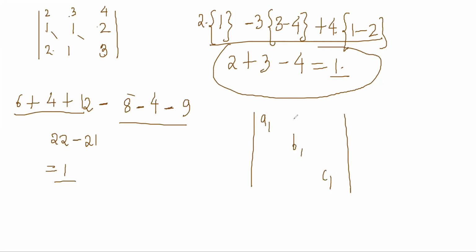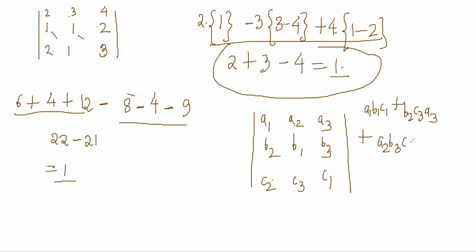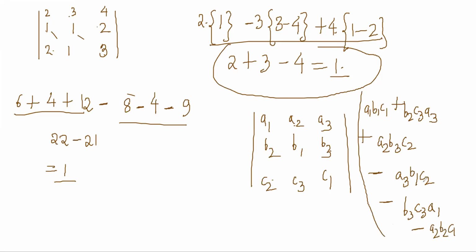A1, B1, C1, A2, B2, C2, A3, B3, C3, suppose, right? So my answer will be A1, B1, C1 plus B2, C3, A3 plus A2, B3, C2, minus the diagonals like this: A3, B2, C1, minus B3, C2, A1, minus A2, B1, C3. Okay, so this is the determinant.